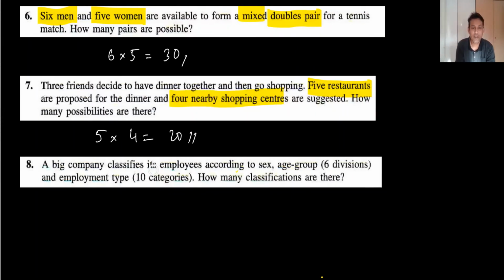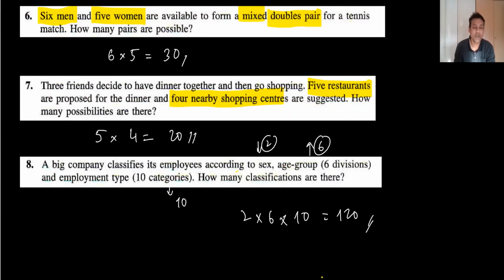A big company classifies its employees according to sex, age group and employee type. For sex, we can have male or female, so 2 possibilities. Age groups are 6 here, and the employee types are 10 categories. How many classifications are there? 2 multiplied by 6 multiplied by 10 is 120.